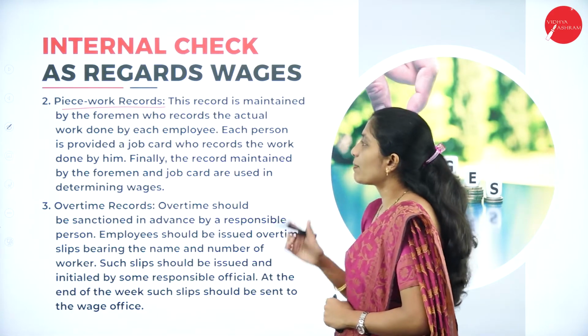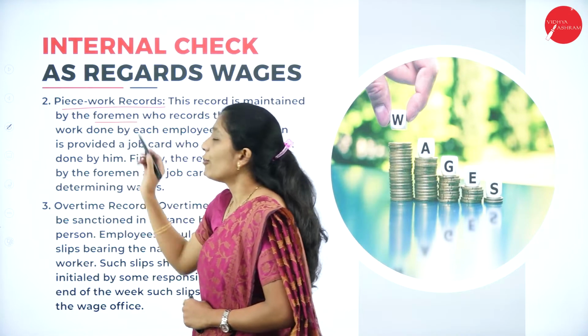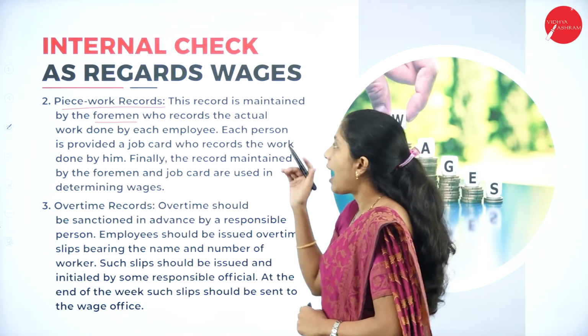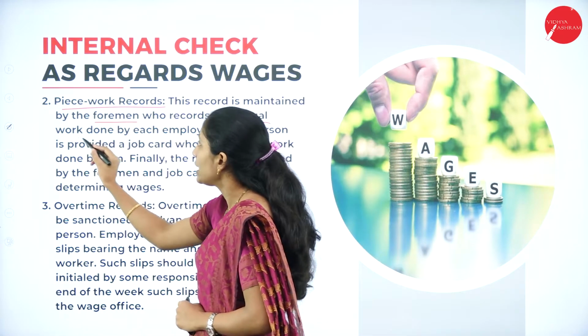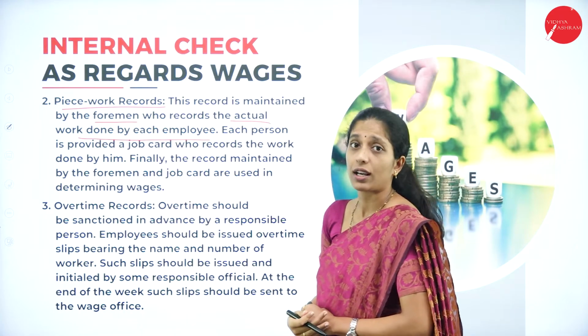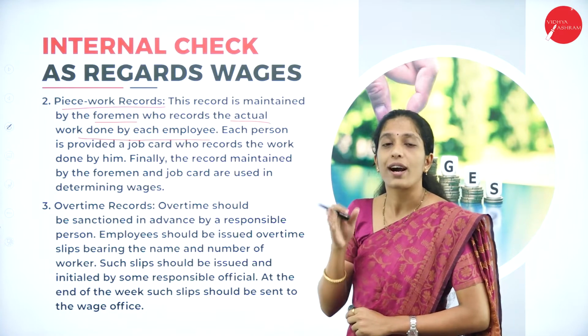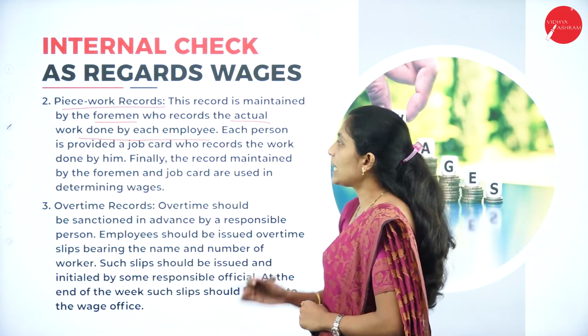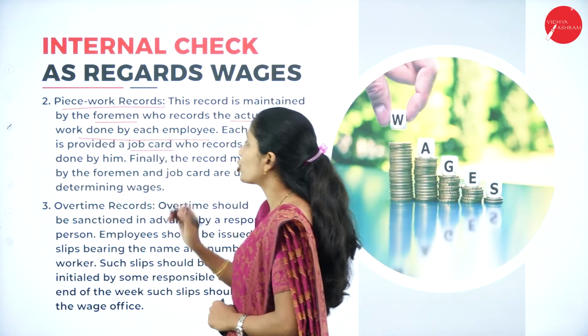This record is maintained by the foreman or supervisor of a particular department, who records the actual work done by each employee or worker. So how is the actual work done by each and every employee recorded? Each person is provided a job card.